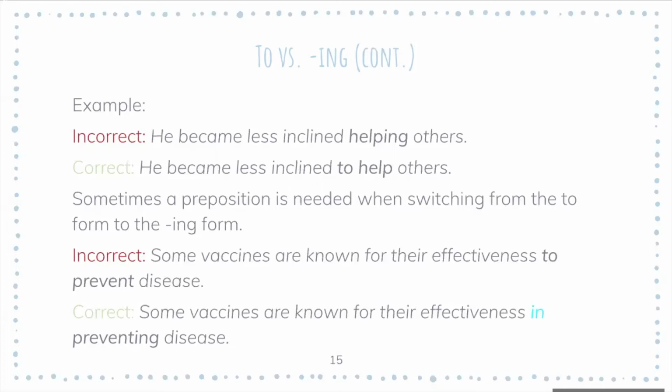This is not correct because it's actually, "Some vaccines are known for their effectiveness in preventing disease." So in this case, we are using the ing form of the verb, but we actually add a preposition, in, because if you just use preventing, "Some vaccines are known for their effectiveness preventing disease," it is not as grammatically correct without the preposition.